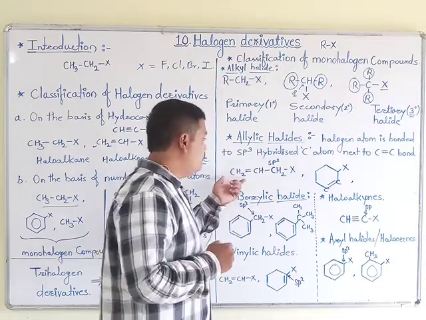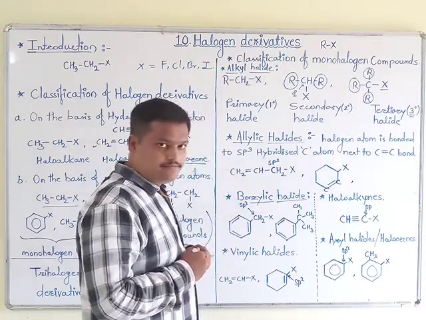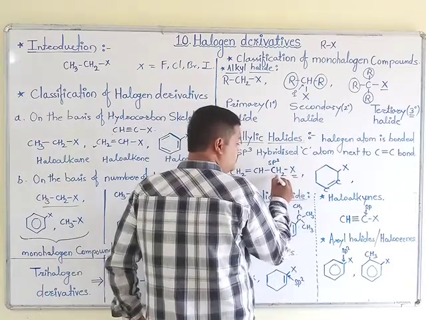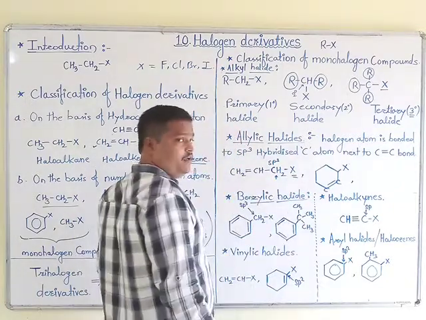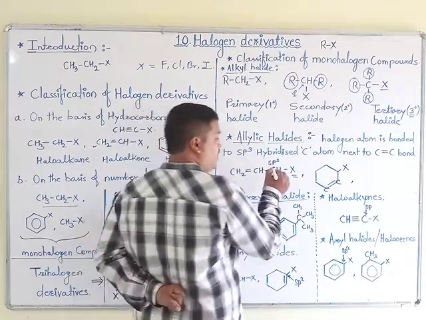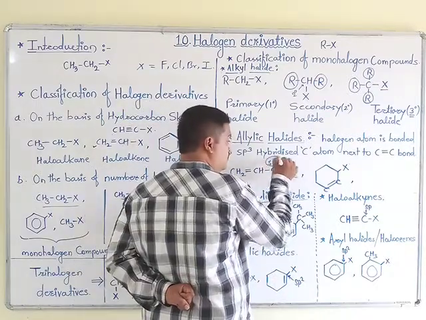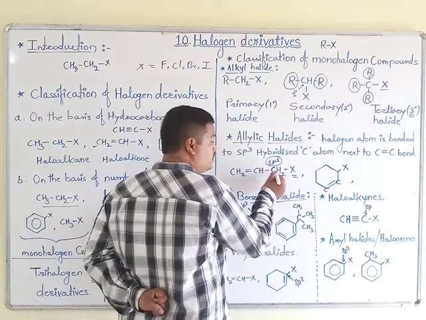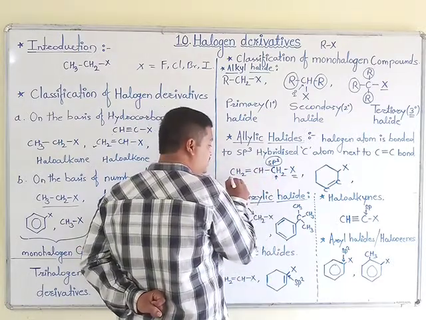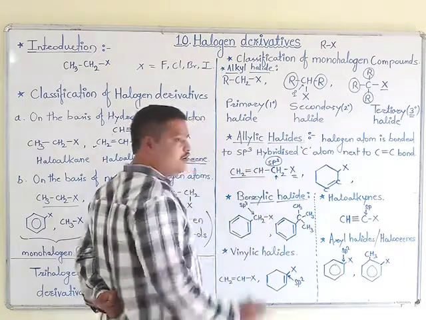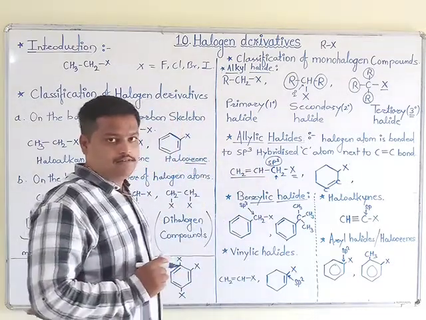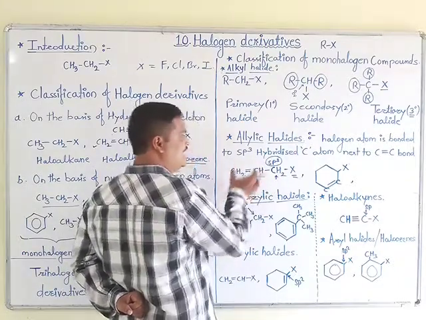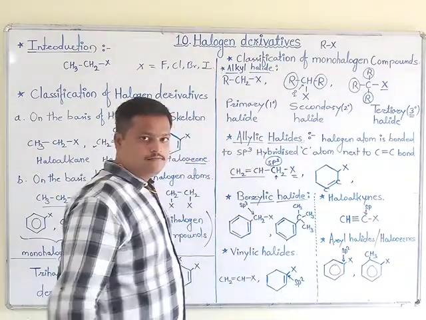Okay, see here the first example of that. Here the X atom is attached to this carbon atom. Okay, it has sp3 hybridization, and also this carbon atom is directly attached to a carbon double bond carbon, and its environment decides its character.